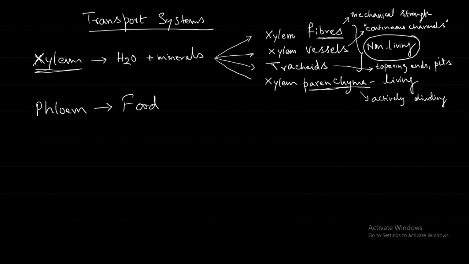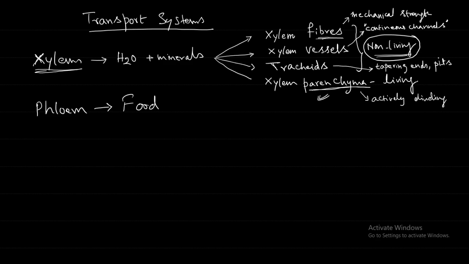These are non-living: fibers, vessels, tracheids, non-living. Whether these cells are dividing, xylem fibers, xylem vessels and tracheids? They are not dividing because they are not living. The cells that are living have the capacity to divide. Whether they want to divide or not is a different thing, but they have the capacity because they are living cells. But those which are non-living cells cannot divide. Okay, so these are the four types of the xylem tissues.